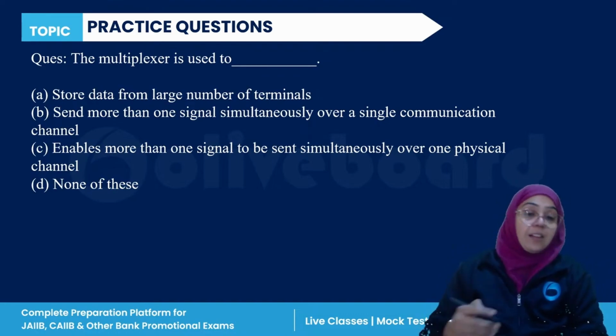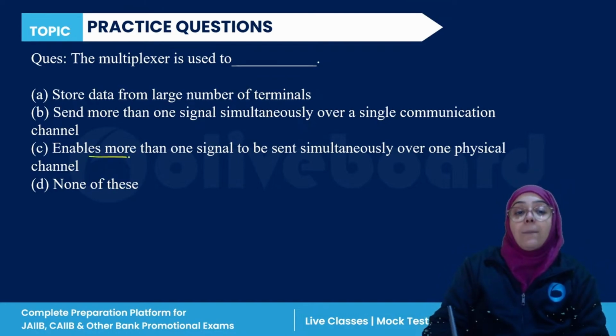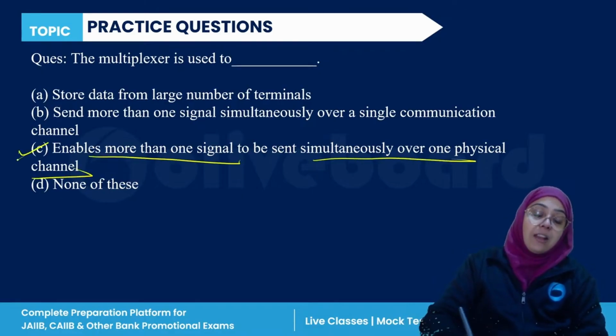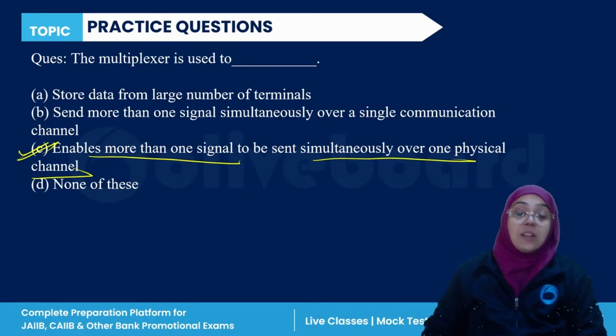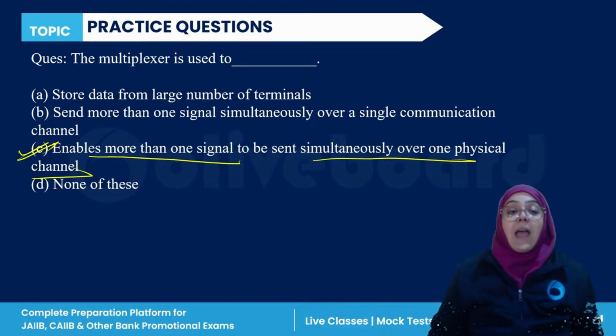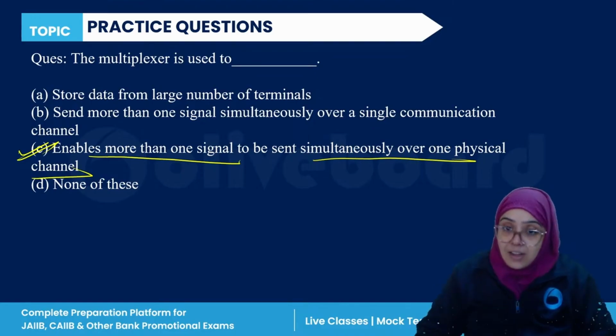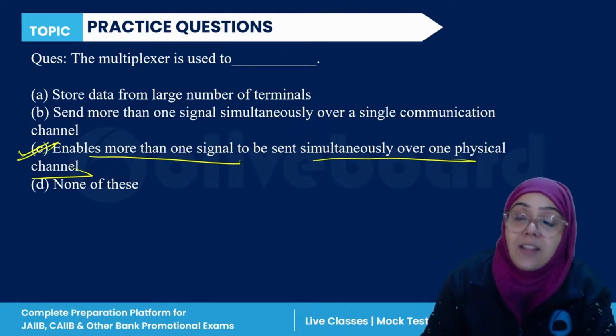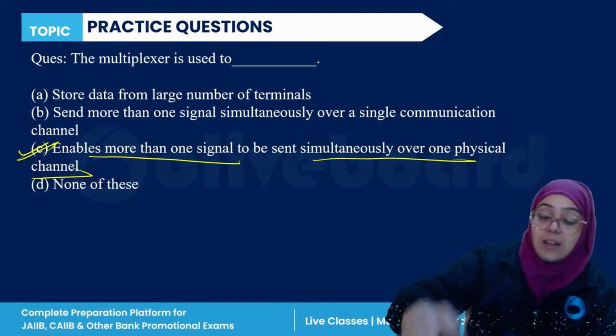So a multiplexer actually enables more than one signal to be sent simultaneously over one physical channel, right? Hema, correct. C is the correct answer. When you can send more than one signal simultaneously over one physical channel, then it's called a multiplexer. So C is the correct answer.